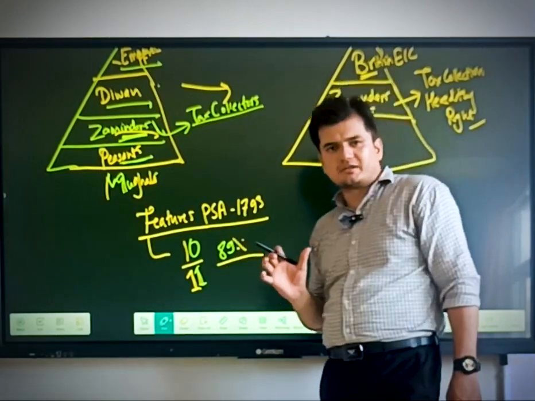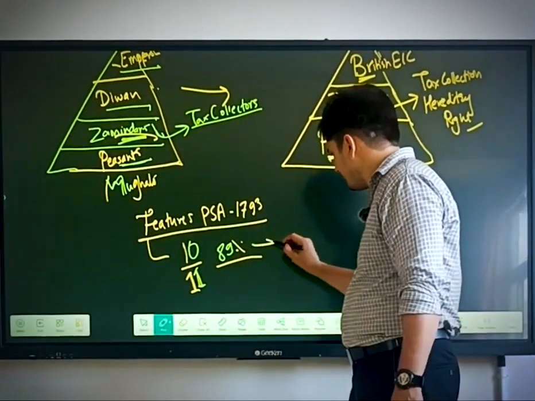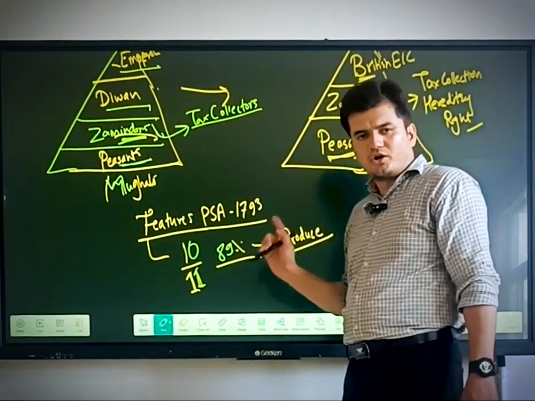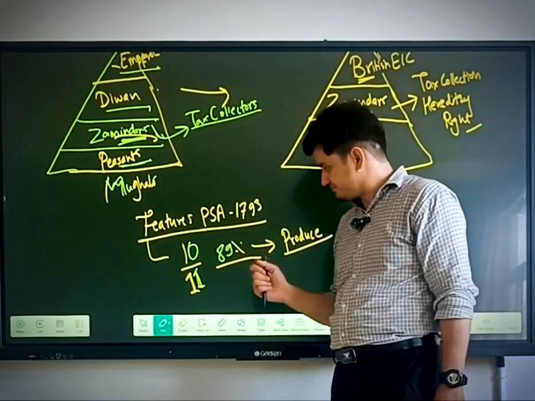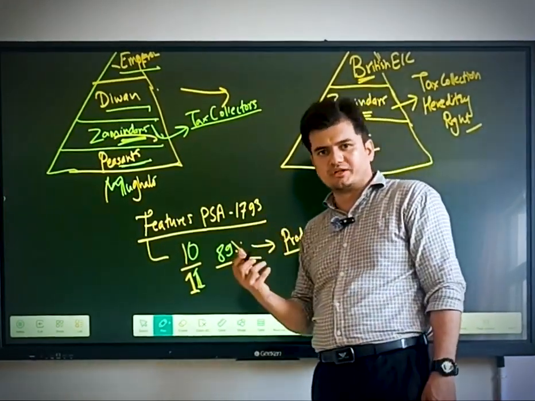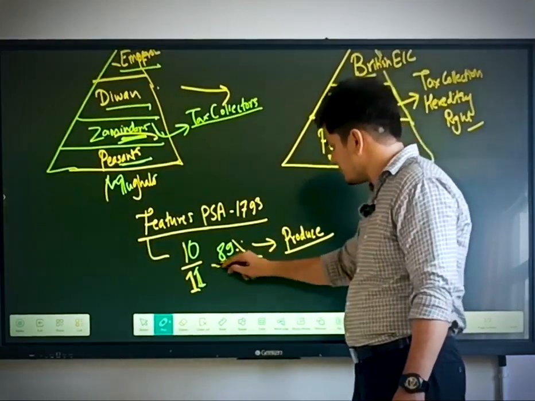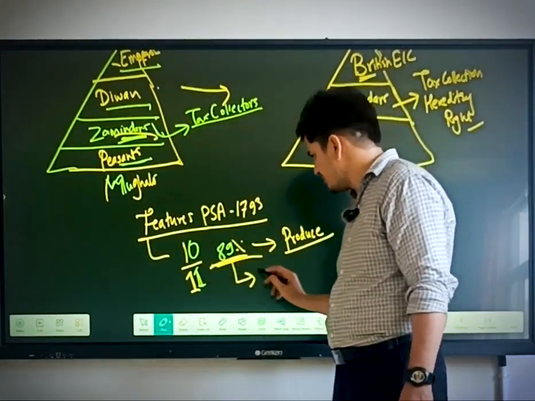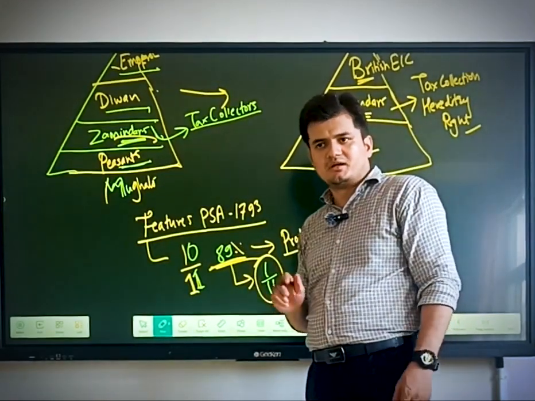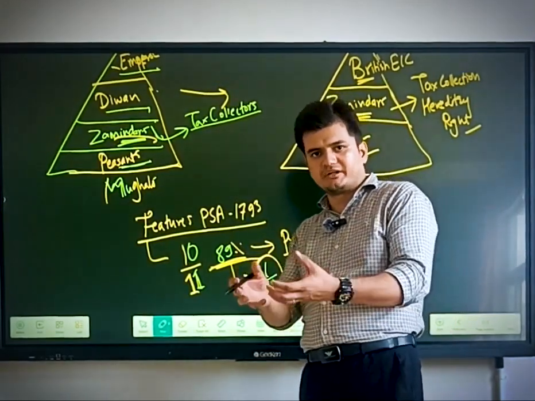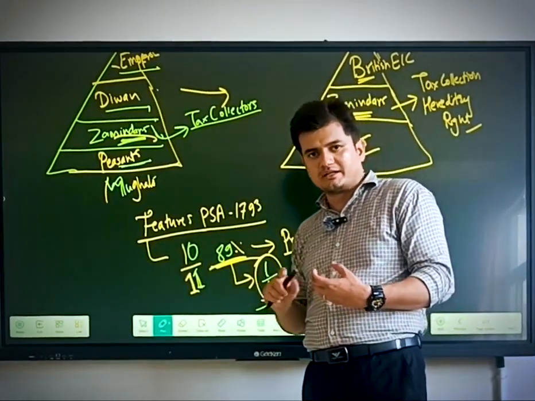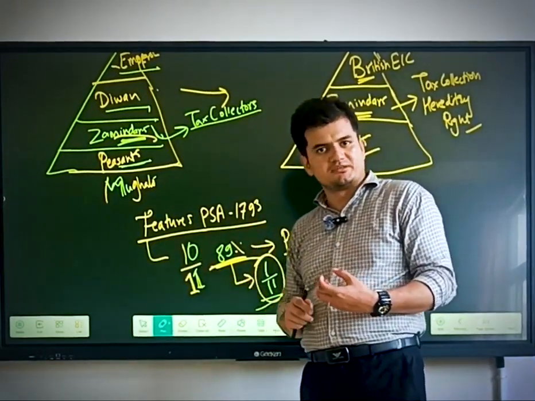So 89% in the form of produce, not cash but produce. So these peasants have to give the tax to the Zamindars, and the remaining part is 1 by 11. This part is taken by the Zamindars, and then Zamindar will take some part from this 1 by 11, and then the rest will be given to the peasants.